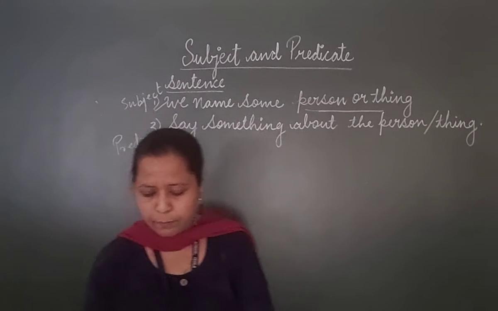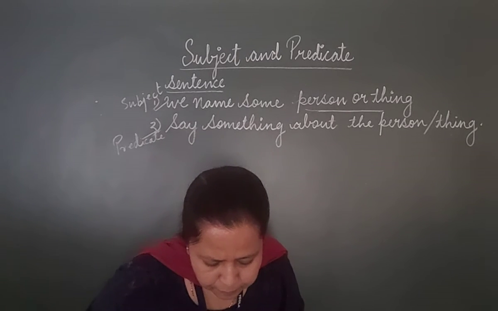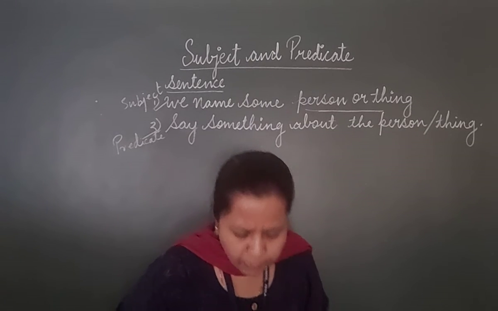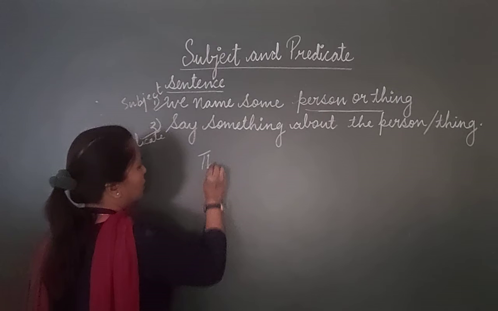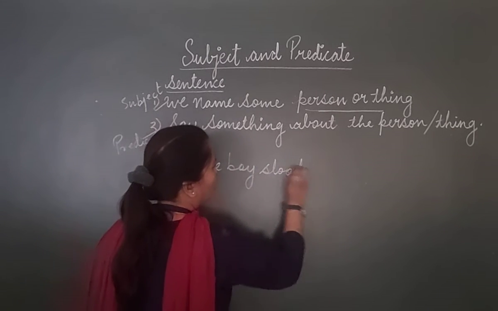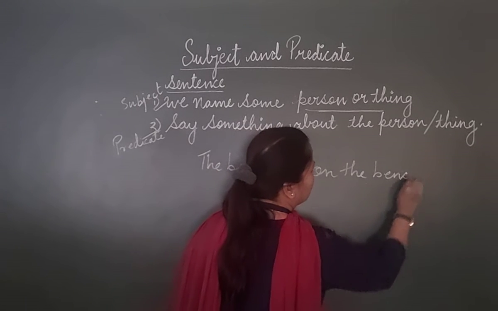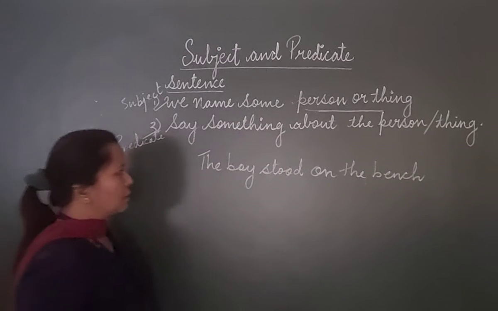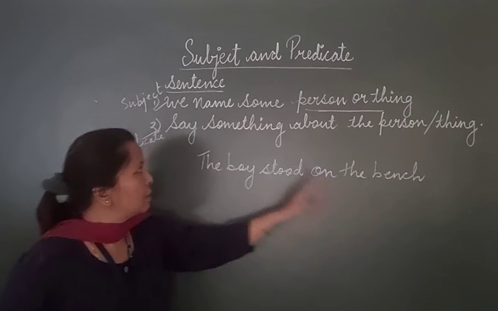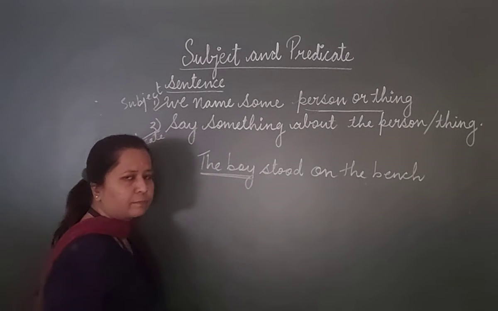Now, for example, if you see one example: the boy stood on the bench. Now in this particular sentence, the subject is the boy.